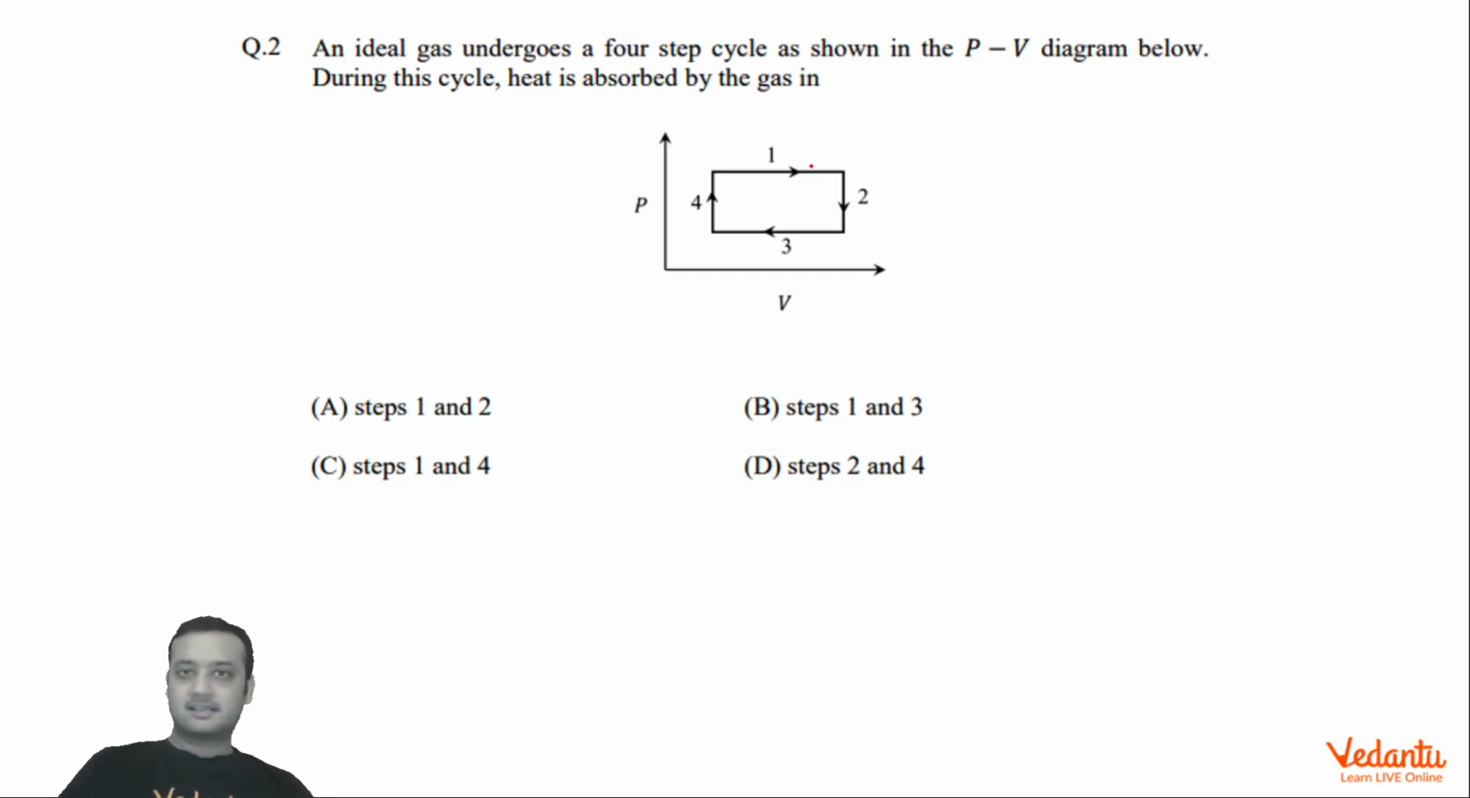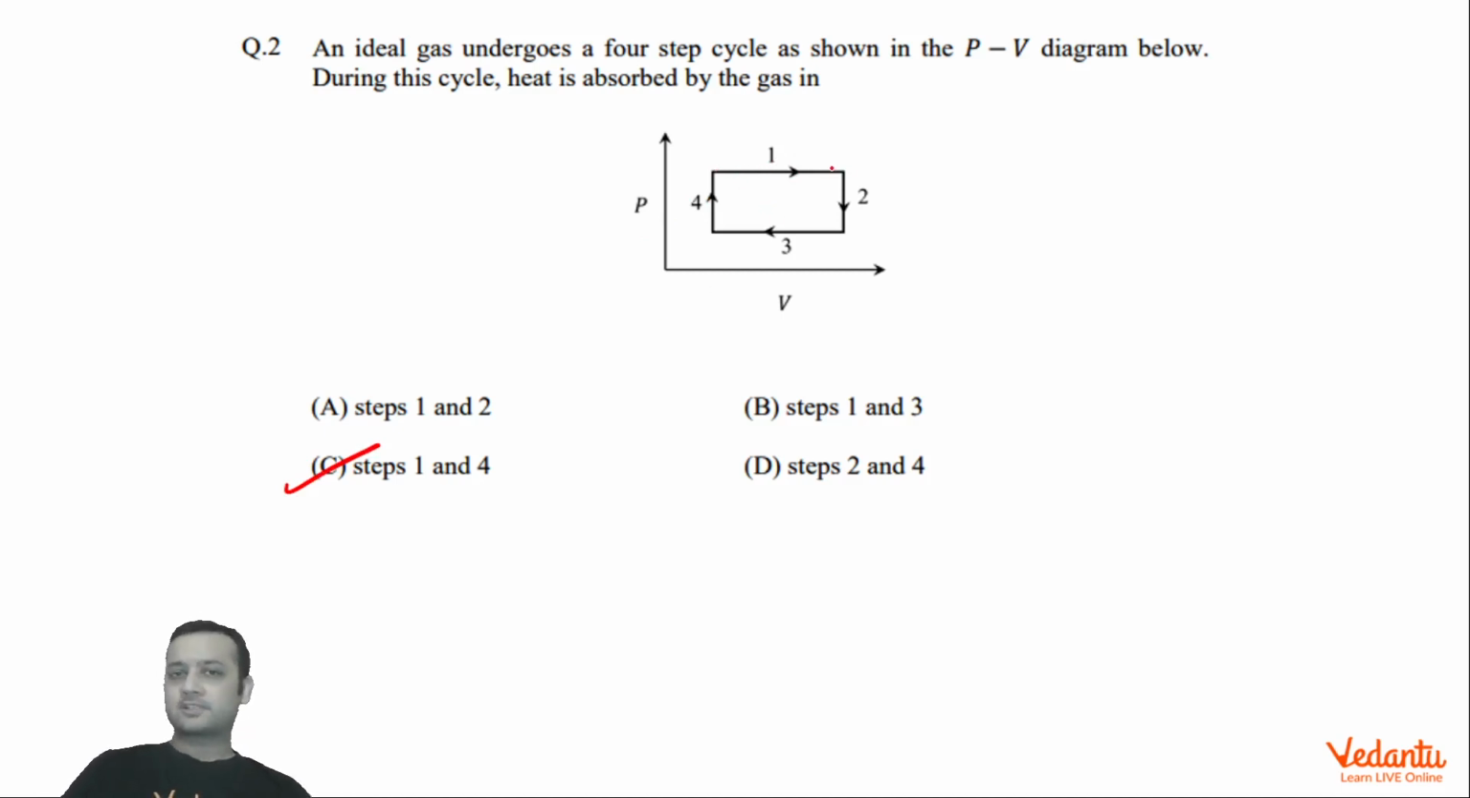Basically, there's a cyclic process shown for a gas. This is a 4-step process, as you can see. We have to choose those processes, or those steps rather, in which the gas is absorbing heat. So it's very obvious that the answer will be 1 and 4. That means option C. Let's just quickly discuss how.